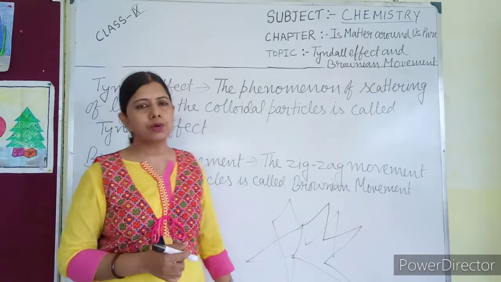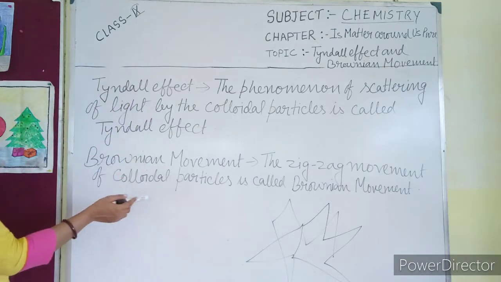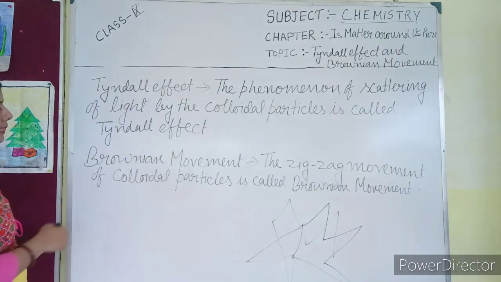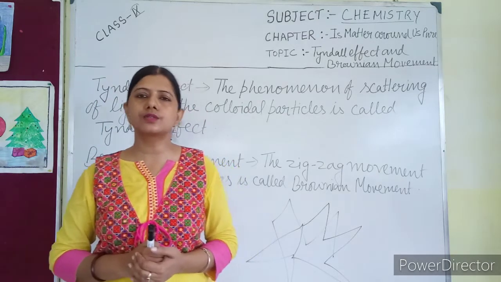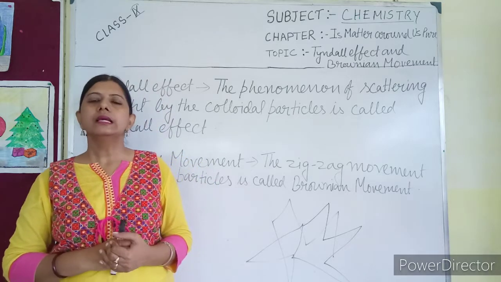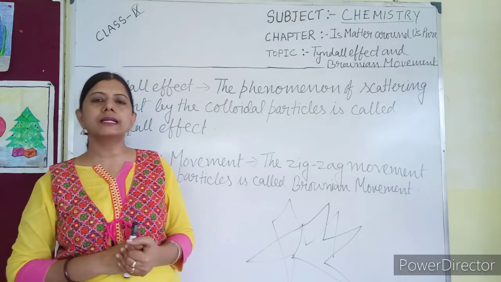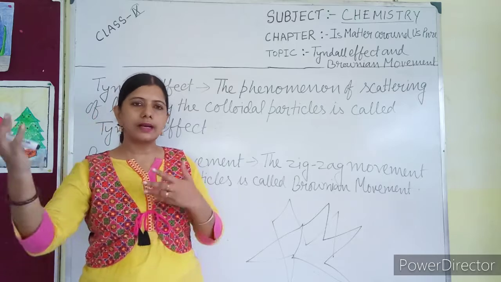So, the definition of Brownian movement: the zigzag movement of colloidal particles is known as Brownian movement. These two are very important characteristics of colloidal particles. You have to remember them through higher classes also.